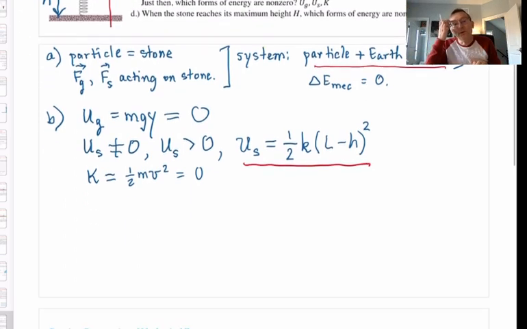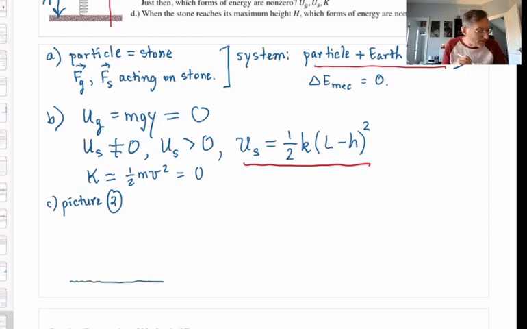All right, so I'm going to draw a new picture. I'm going to call it picture 2. We're going to be doing a lot of this kind of double picture drawing, sometimes triple picture drawing in applying conservation of mechanical energy, because I need to keep track of what's happening at different times. So picture 2 now represents the situation that is described in part C of the problem. So there's the ground. Let me draw the spring.